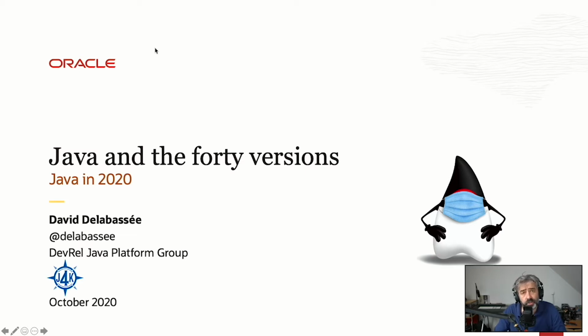So the goal of this session is to give you some kind of snapshot overview of Java in 2020. So what is new in 2020, but also trying to explain how, for example, Project Amber fits within Java in 2020.